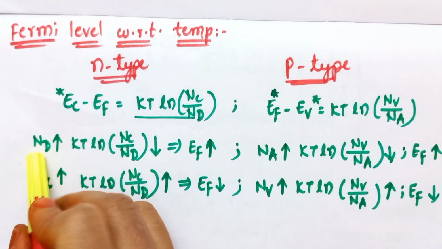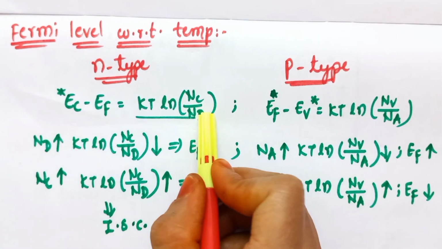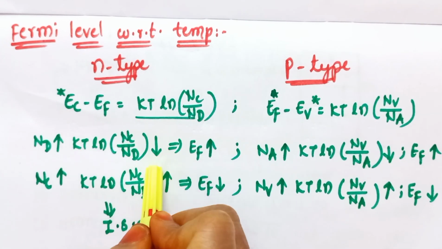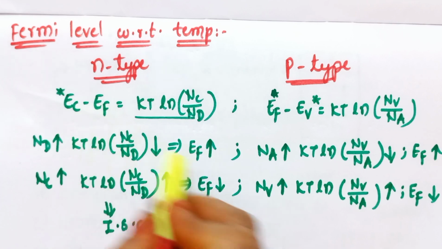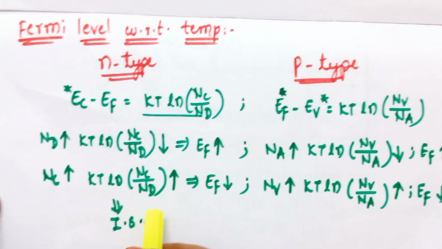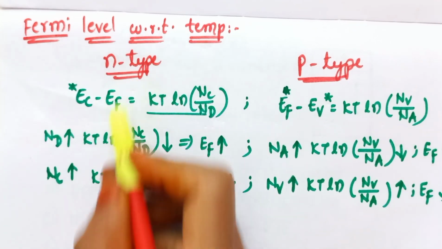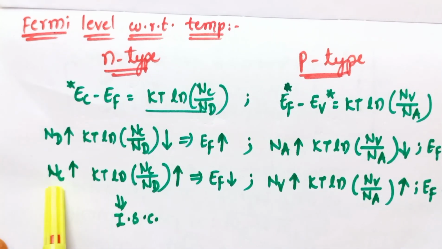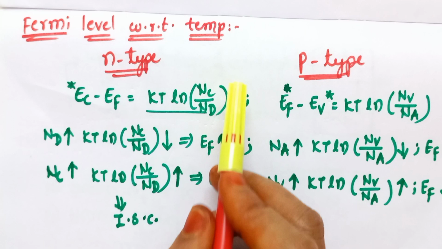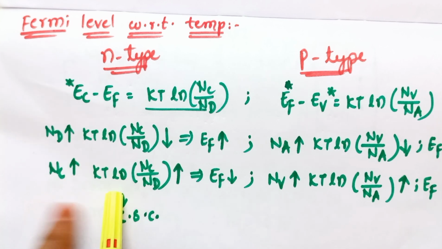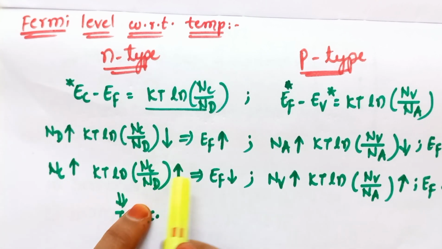So as the value of Nd increases, that means the denominator increases, kT ln of Nc by Nd decreases. As a result of this, the value of Ef increases. And if Nc increases, Nc being the numerator now, whereas in the previous case Nd was the denominator, then kT ln of Nc by Nd increases.